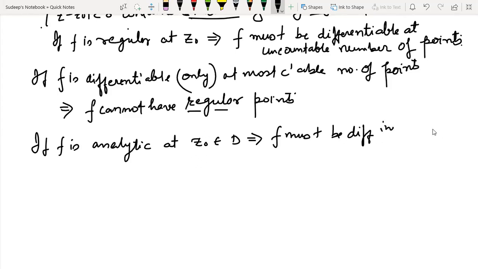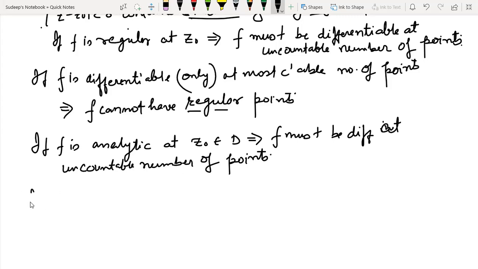It implies that f must be differentiable at an uncountable number of points. So if f is analytic at z naught, then f must be differentiable at an uncountable number of points.